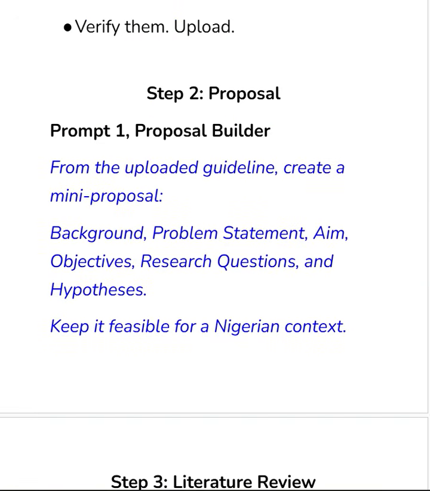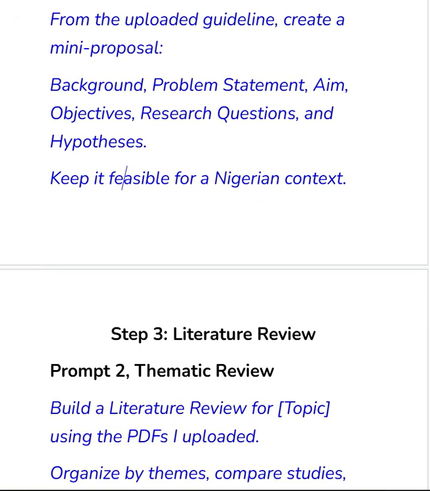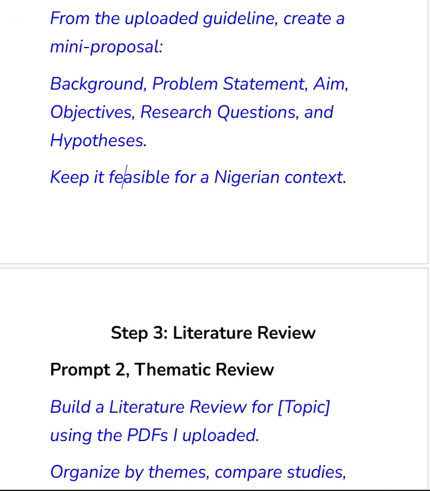Now, this proposal builder, you can see that is where you have your background, problem statement, aim, objective, research question, hypothesis. So now, if your own department, your own school, it is not like this, just edit this part, all right, and maintain every other thing. Okay, so I've made your work easier, but I can't think for you. I can't give you everything, but now you have a prompt. You already have a foundation. You have something to work with. All right. This training video is powerful, very powerful if you use it well.